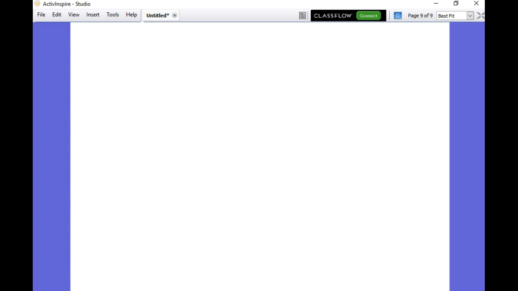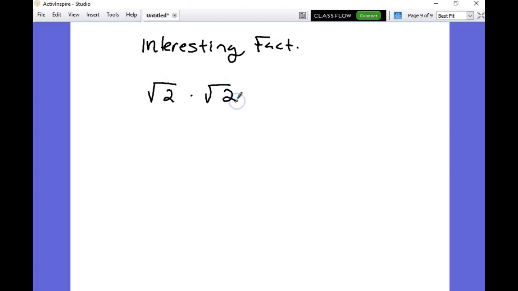An interesting note, or I guess we could say an interesting fact. Here we go. Ready? Square root of 2 times the square root of 2. What is that? That's going to be the square root of 2 times 2, right? And they have a baby, and the answer is 2.